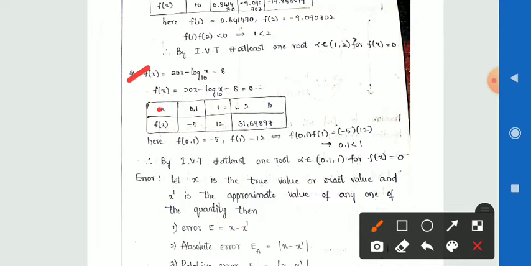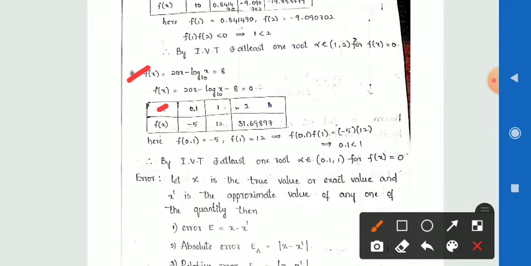Here I am taking x values 0.1, x is equal to 1 and x is equal to 2. If I take x is equal to 0.1, we get the f of x value as minus 5, and x is equal to 1, we get the f of x value as 12, and taking x is equal to 2, we get the f of x value as 31.69897. Here these values must be calculated by using the scientific calculator.